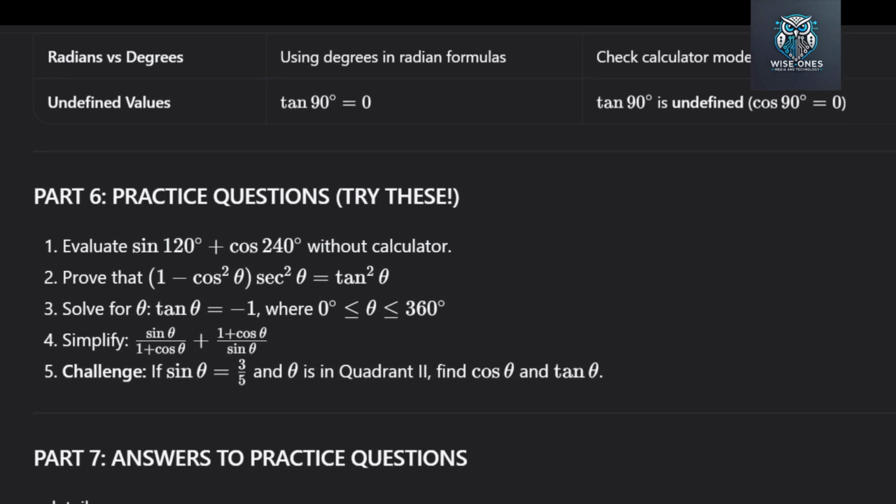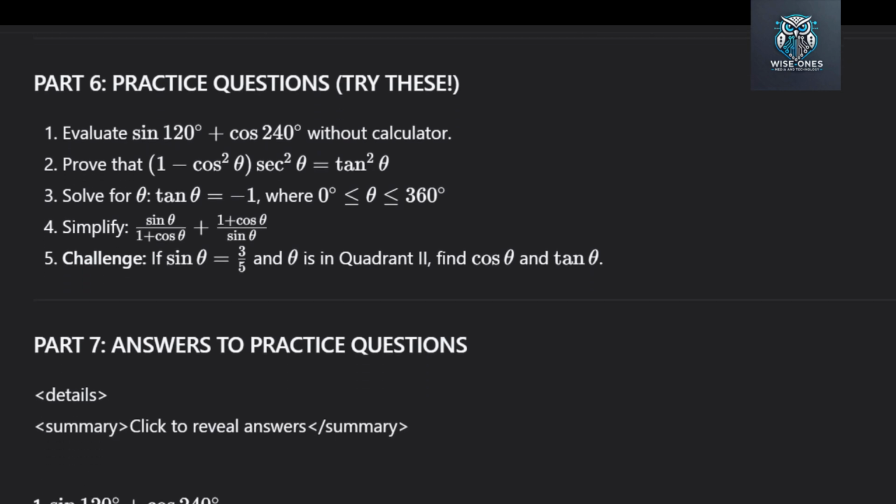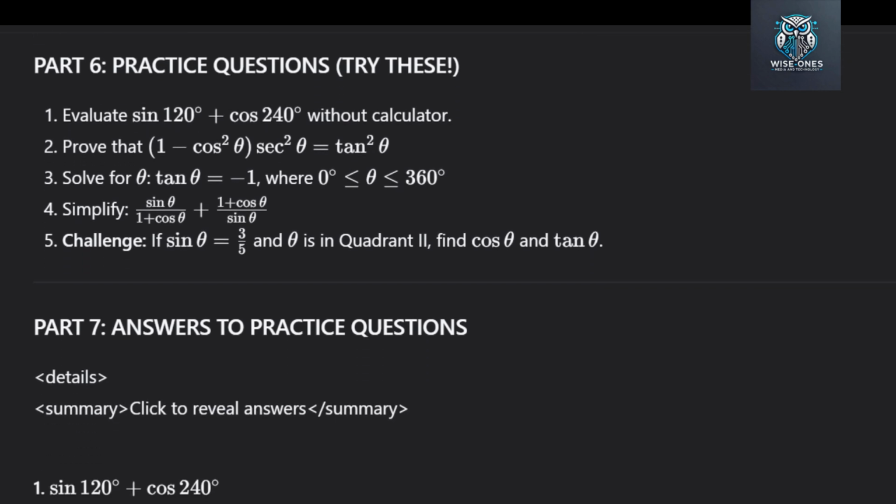I want you to try these yourself. Pause the video and write down your answers. Question 1. Evaluate sine 120 degrees plus cos 240 degrees without a calculator. Question 2. Prove that (1 minus cos squared theta) times secant squared theta equals tan squared theta.